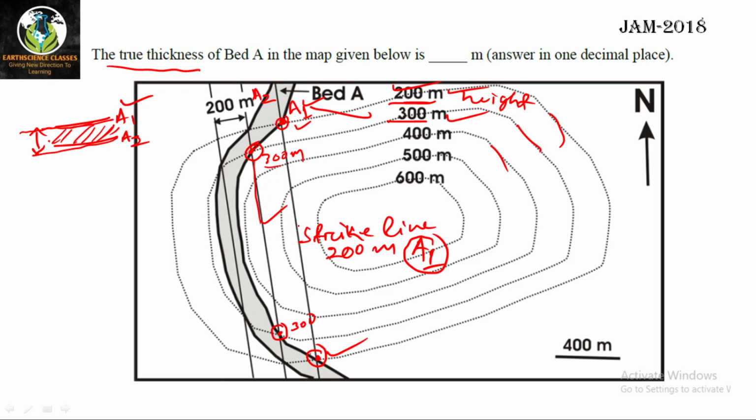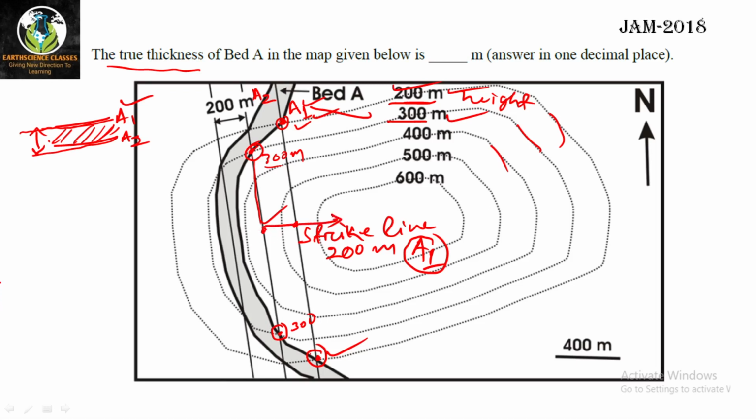That means this is 200 meter, this is 300 meter. These are two strike lines of the same contact, the A1 contact. I am not talking about A2 yet. This is 200, this is 300. That means the bed is dipping in this direction.